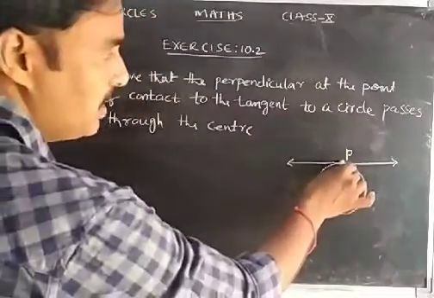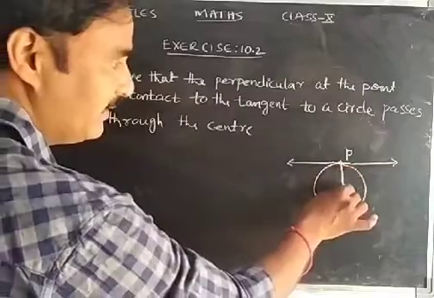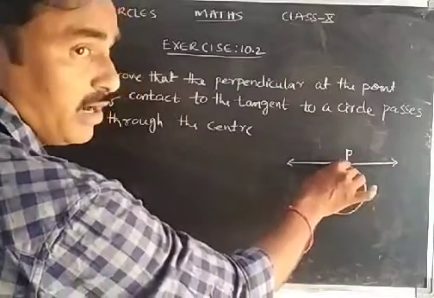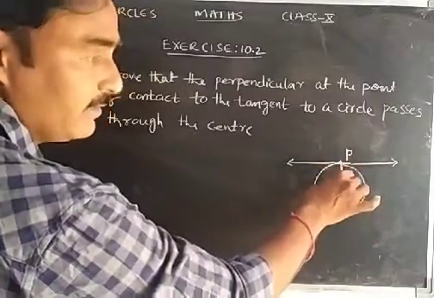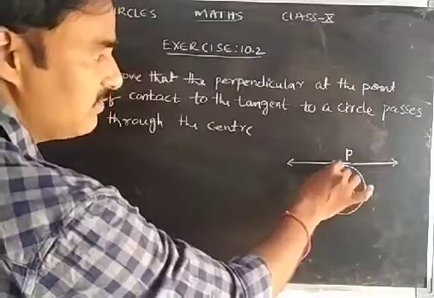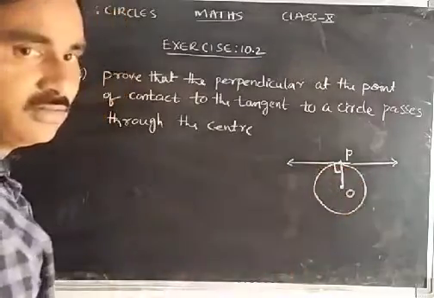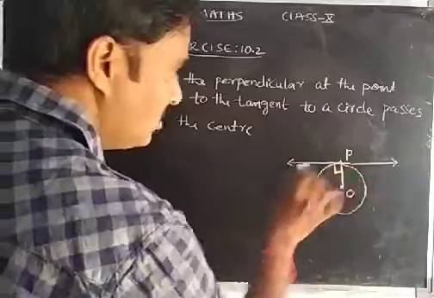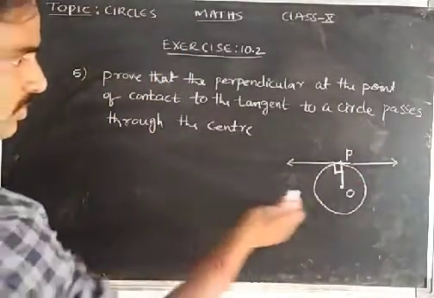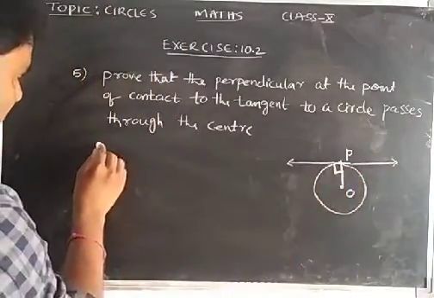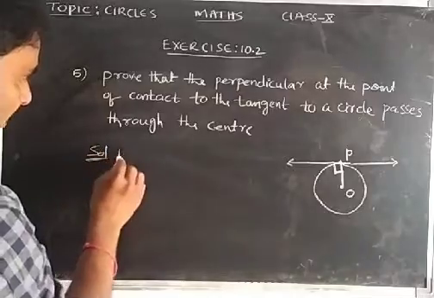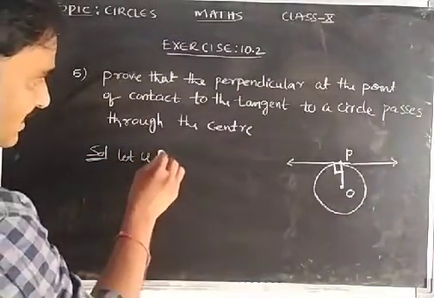This is P, the point of contact, and this is the center. We know the line joining the point of contact and the center of the circle is always perpendicular to the tangent. To prove this I am assuming one circle. Solution.